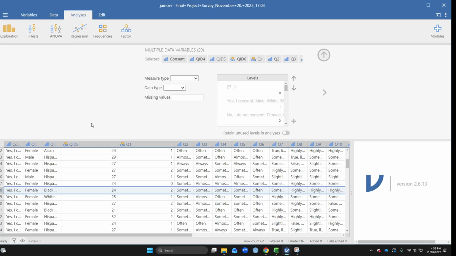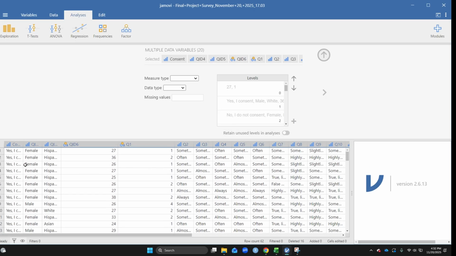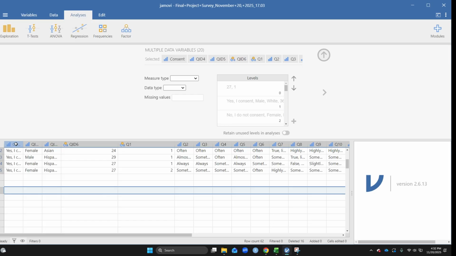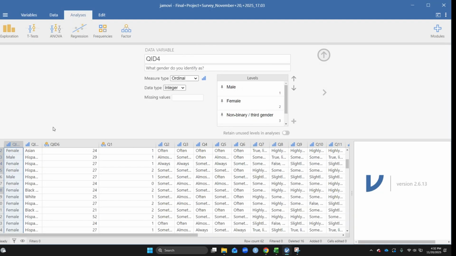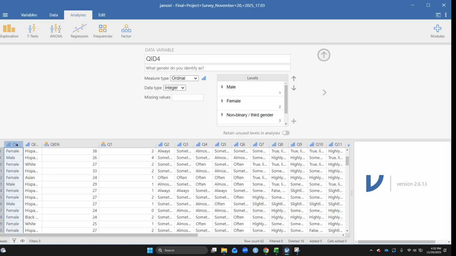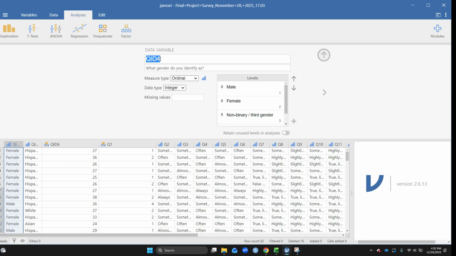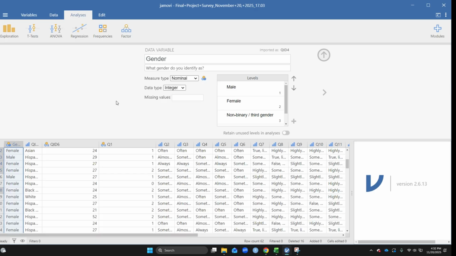Okay, so once we have those deleted, now we can delete our consent form. To make sure everyone consented, we're going to delete that column. Now we're going to rename some questions and change our levels of measurement. So this is asking them for their gender. We're going to change this question to gender. This is going to be nominal.